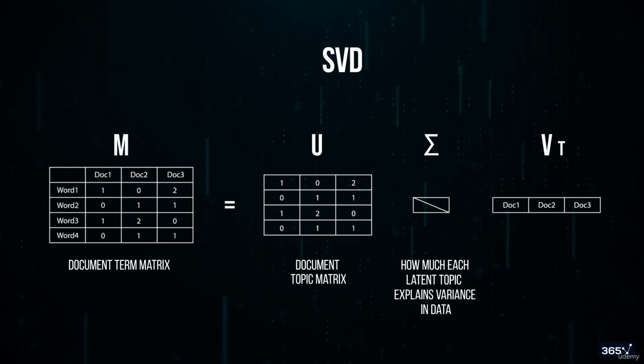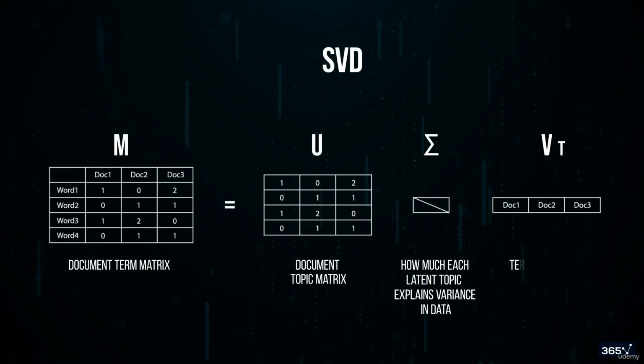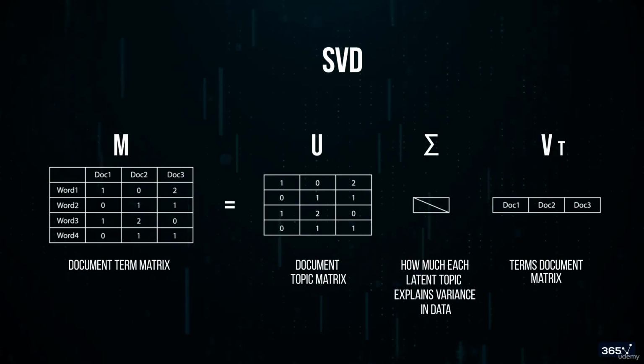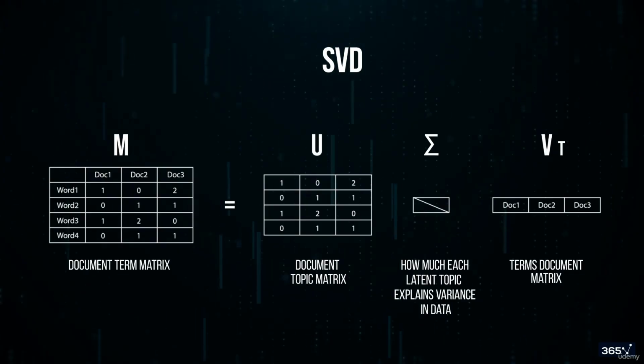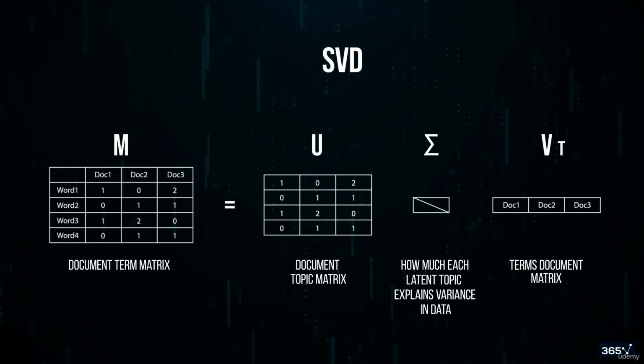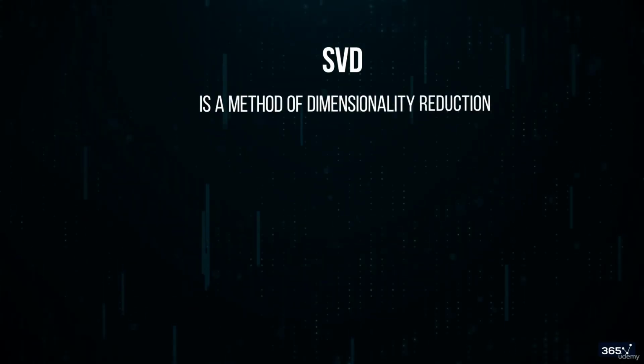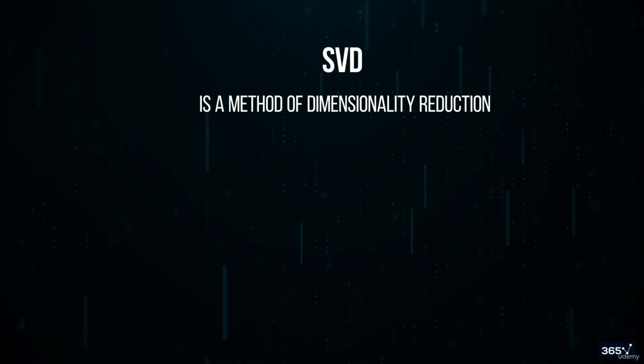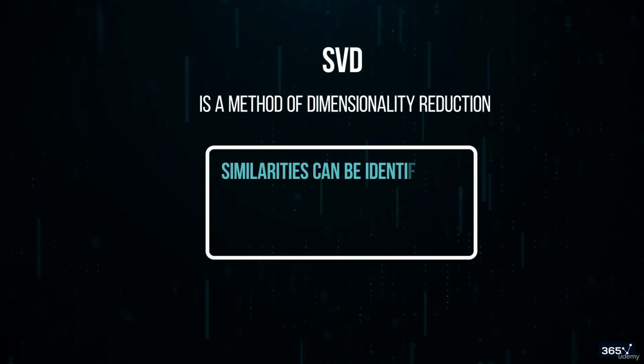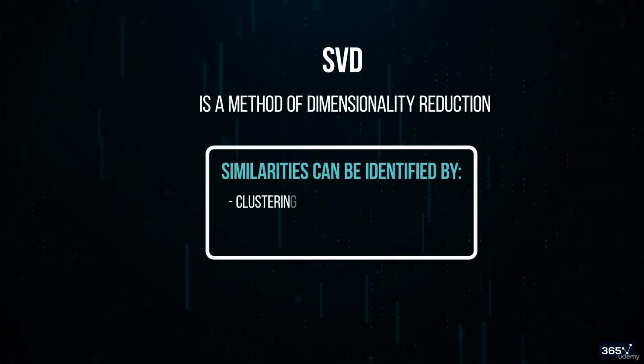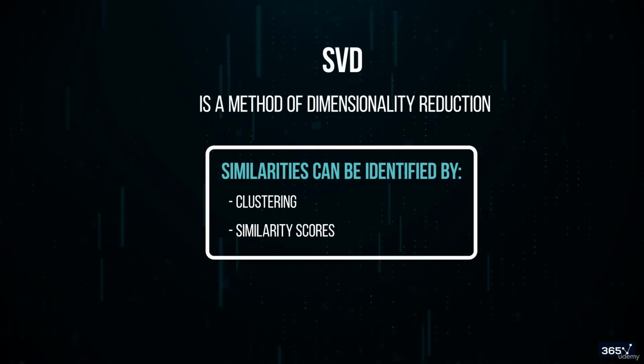And V^T is our terms document matrix, where our rows are our topics and our columns are our terms. The small t just means this is transposed. SVD is a method of dimensionality reduction. The vectors can be used to identify similar words and documents via clustering and similarity scores.